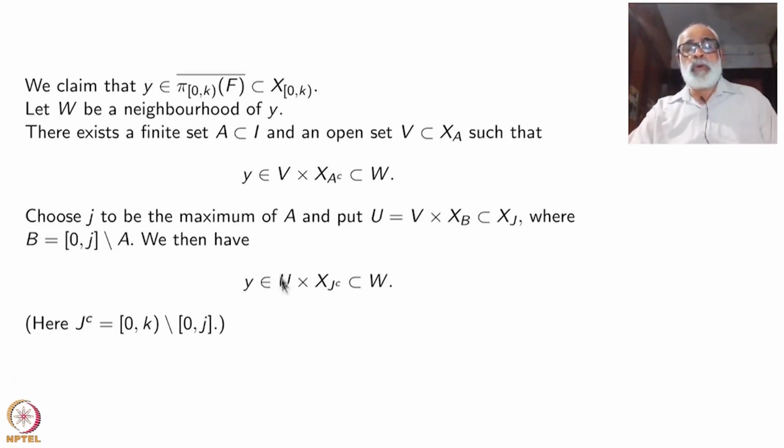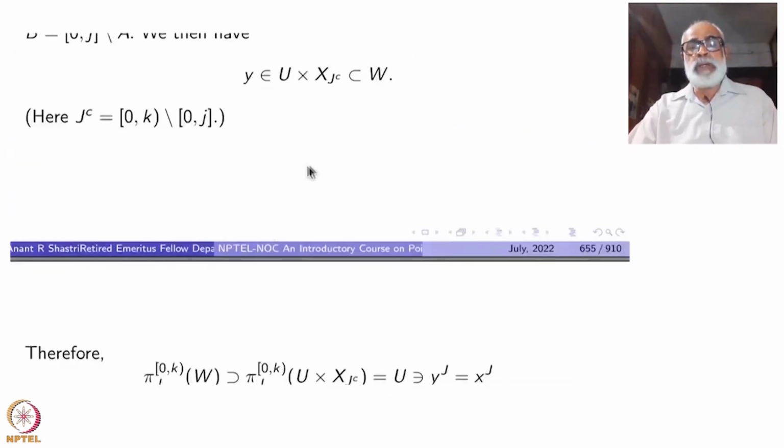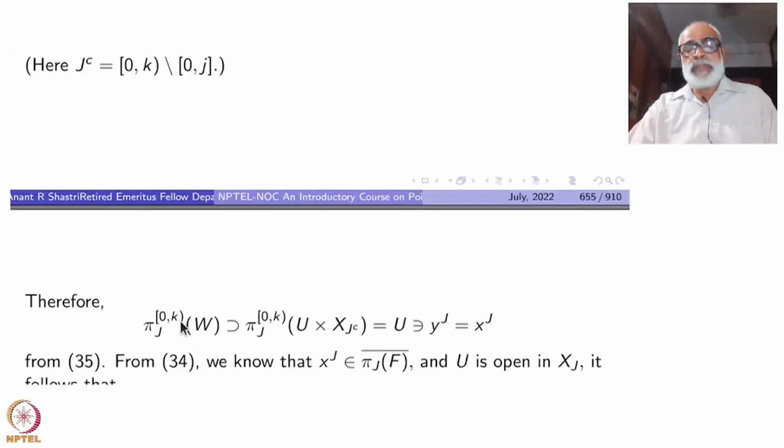Alright, so we have got a neighborhood like this for each point y, for each neighborhood W of y. These are basic neighborhoods. Therefore, what happens? What is the meaning of this one? If you take the jth projection of W, for W inside X_0k, right?